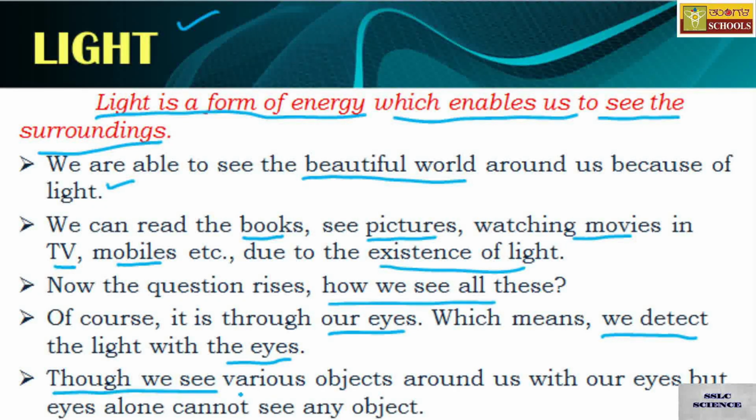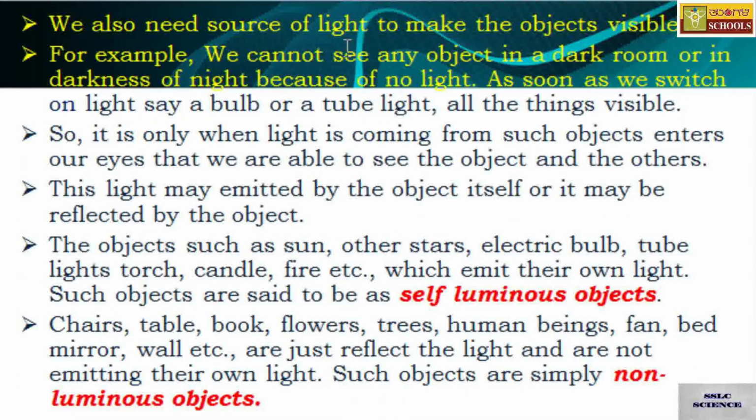Though we see various objects around us with our eyes, eyes cannot alone see any object. Keep in mind, we require a light source or source of light.